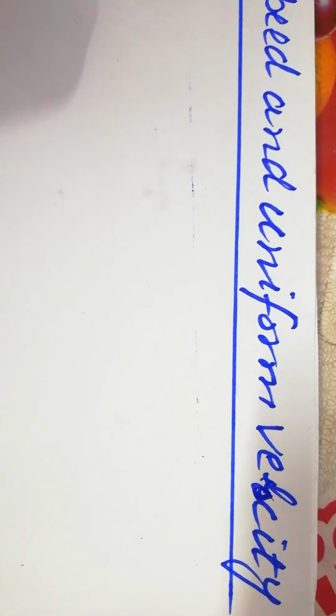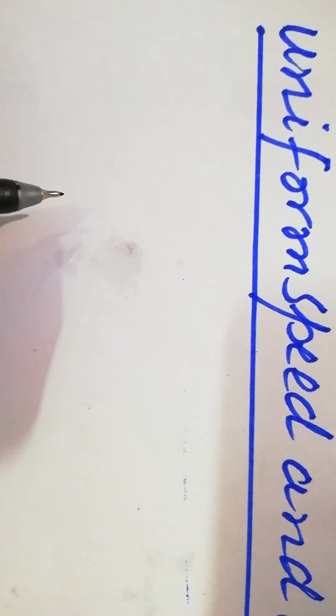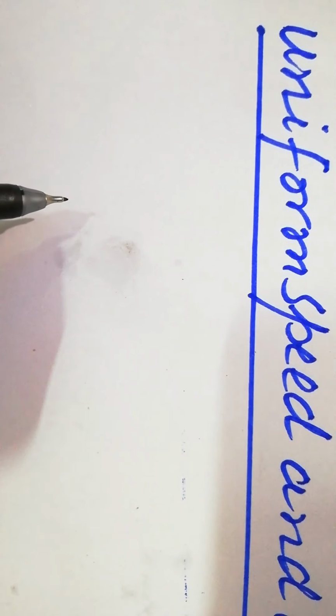Students, today we are going to discuss the article uniform speed and uniform velocity, and this article is important as far as O-level physics is concerned. So first of all, I will define the speed here. Speed is the distance per unit time. The distance per unit time is named as speed.